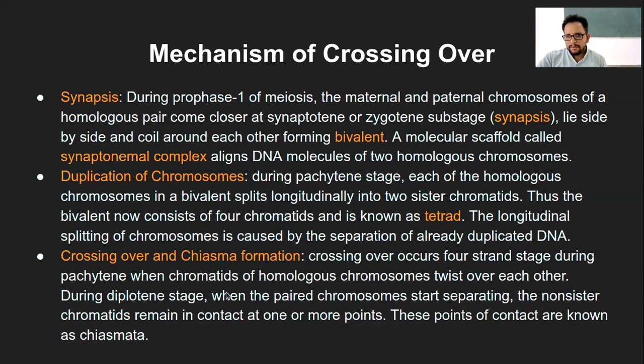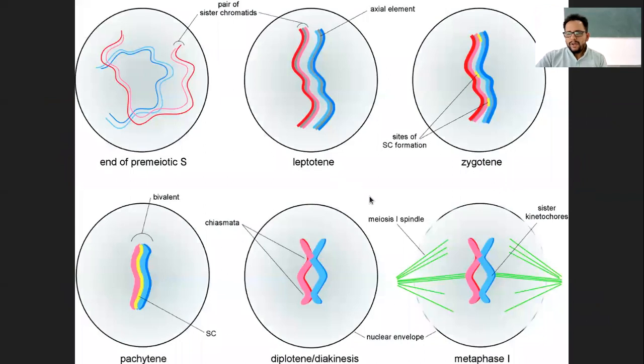So let me show you here in this diagram. You can see here that there are already duplicated copies. Individually they will align to each other. So that's what is the bivalent stage, and due to the formation of the synaptonemal complex, after the splitting of this individual part, they will form a tetrad like structure. Right now here it is shown as bivalent, that is individual bivalent, but this total complex will be the tetrad stage, after which the chiasmata formation happens.